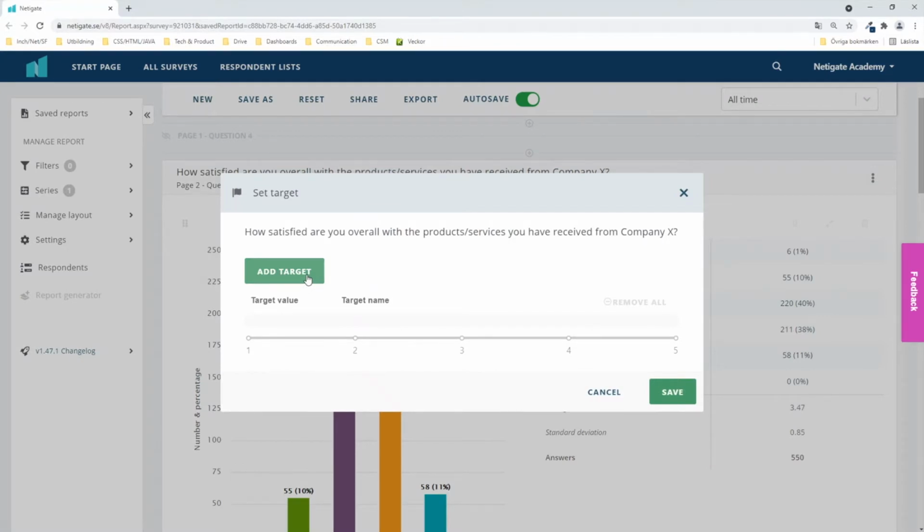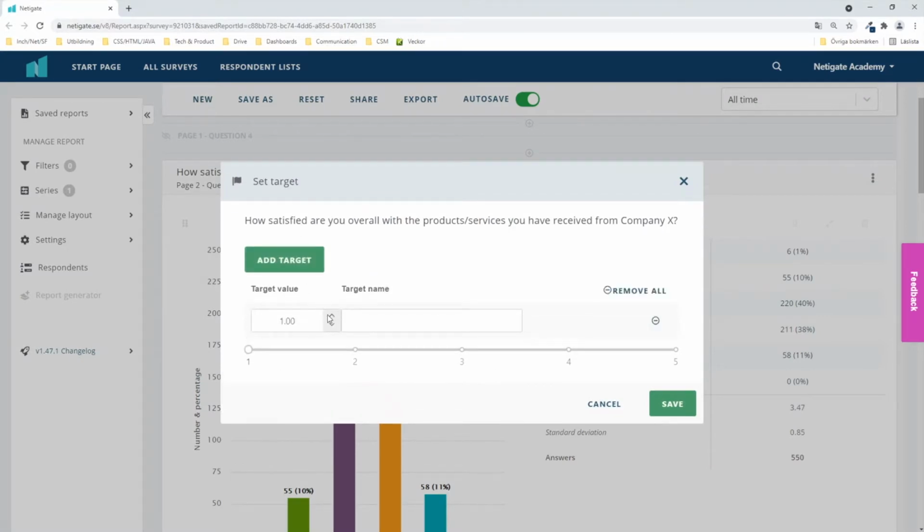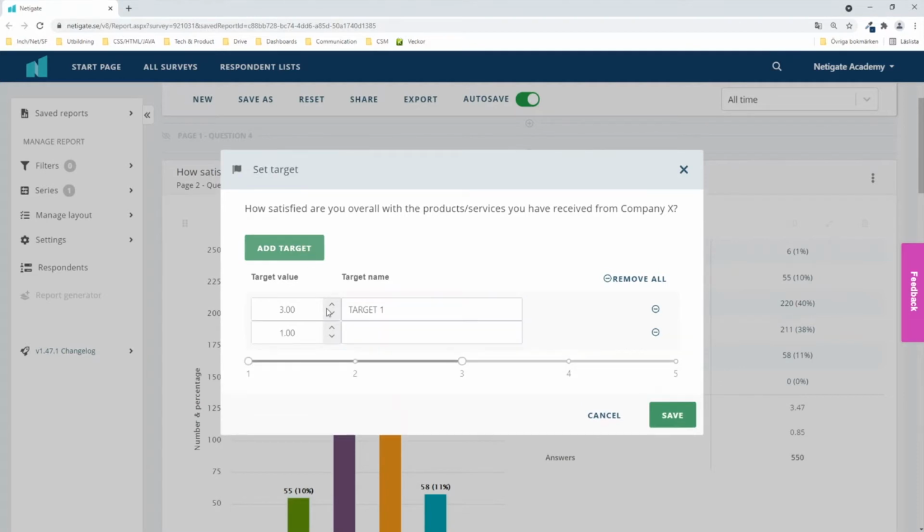easy to apply. You just click on add target. Obviously it is working with values and average values. So target 1, for instance, this can be written in any way and you can obviously write anything you want. It does not necessarily have to be target. This is our first target. Let's put the target 2 as well.